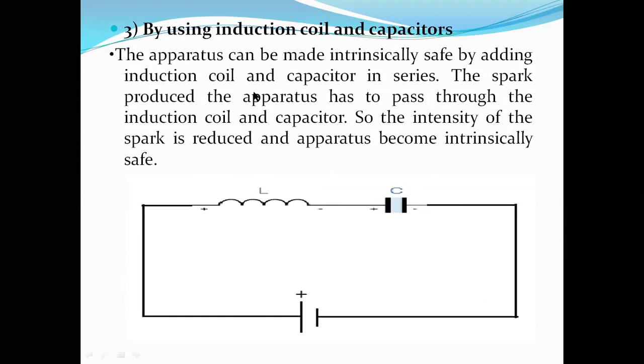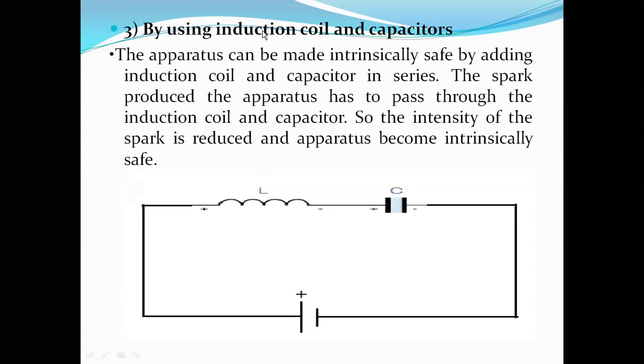So by combination, the apparatus can be made intrinsically safe by adding an induction coil and a capacitor in series. The spark produced by the apparatus has to pass through the induction coil and capacitor, so the intensity of the spark is reduced and the apparatus becomes intrinsically safe. That's what it is, guys.